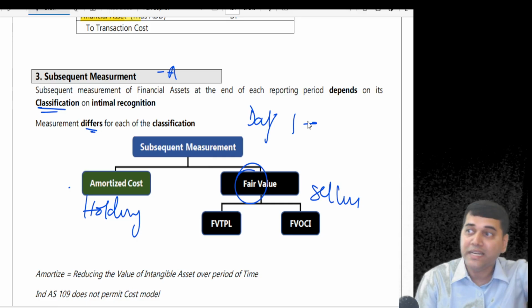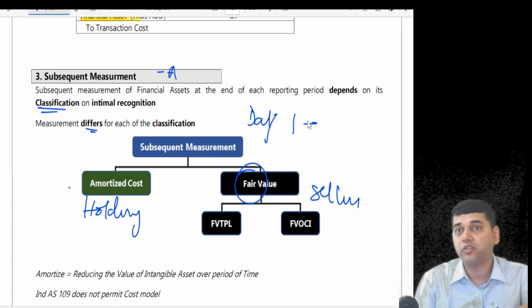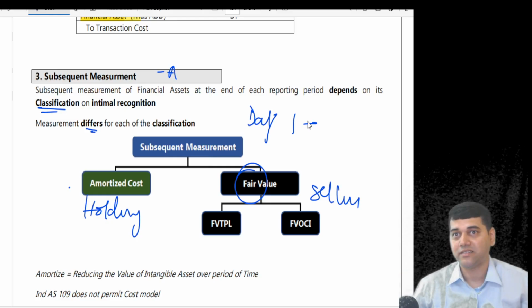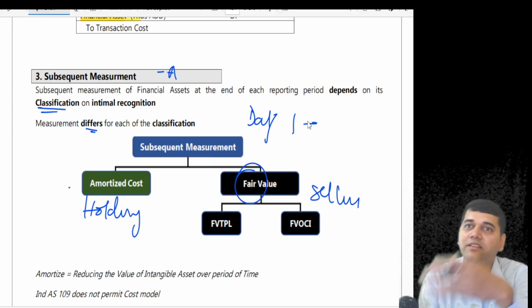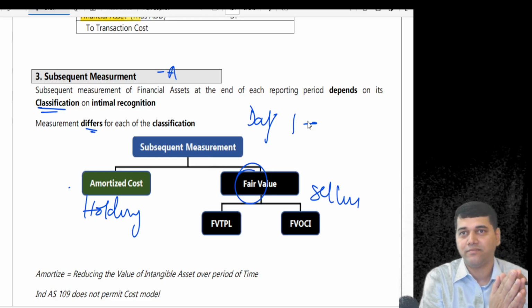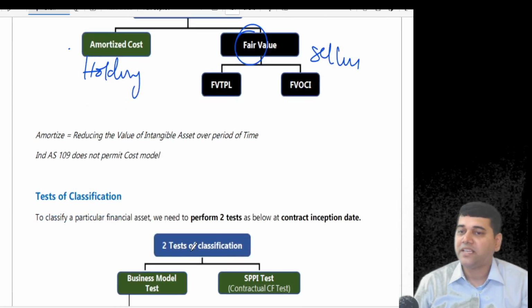But subsequently, what value I'm going to get, no? That depends upon your day 1 classification. You can't change it later. After first year interest is paid, sir, don't do this. Then it is a new contract only. You have to close the previous contract, you enter into a new contract. I hope it's clear. Now, what is amortize?